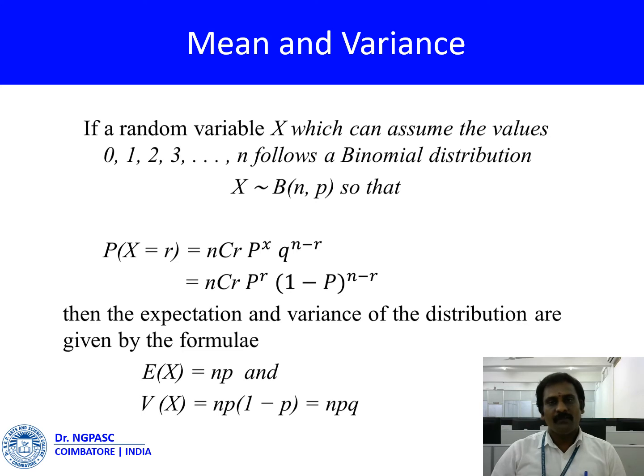Then, mean and variance of the binomial distribution. If a random variable x, which can assume the values 0, 1, 2, 3, up to n, follows the binomial distribution, x follows B(n, p), so that P(x = r) is equal to nCr p^r q^(n-r), where q is 1 minus p. Then the expectation and variance of the distribution are given by the formulas E(x) equals np and variance of x equals npq.